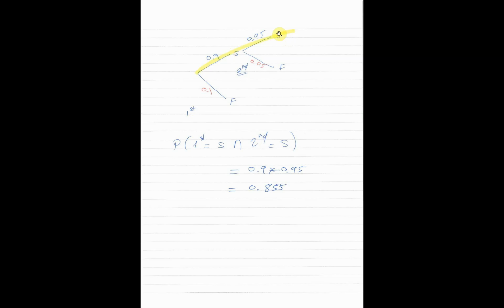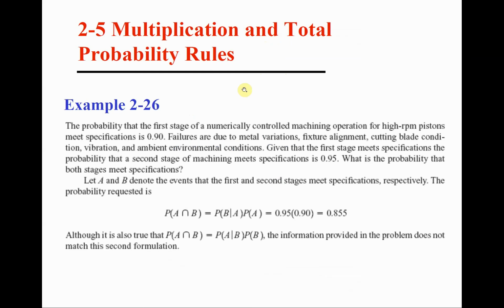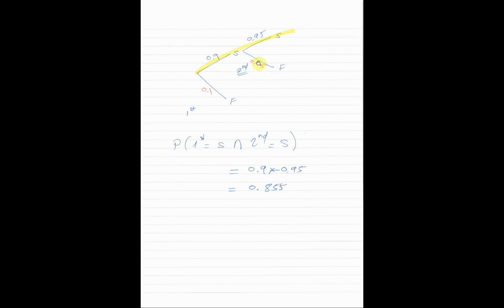So the probability that the second stage is a success, given that the first was a success, is 0.95. This implies that this probability is 0.05, 1 minus 0.95. This is the probability that the second stage fails, given that the first one was a success. This number, 0.05, was not given in the question, but it is implied. We don't need it here, but we would have needed it if we had a question about failure.